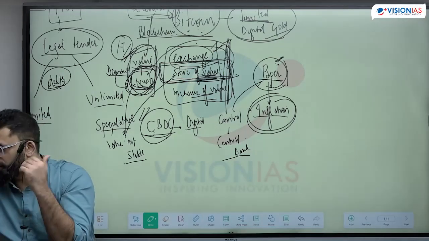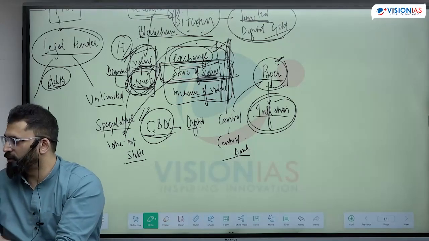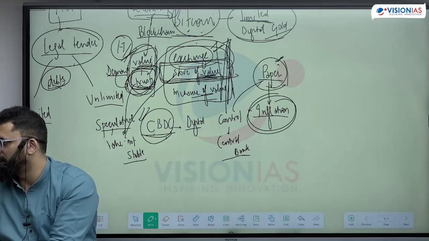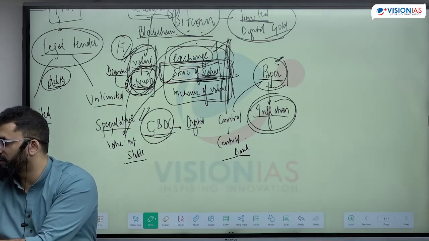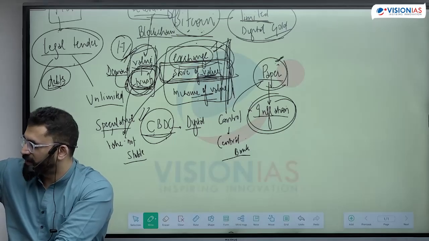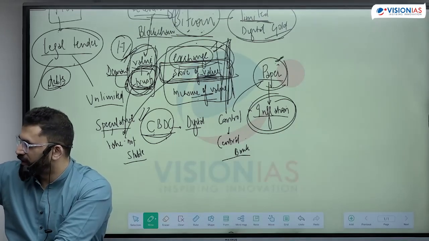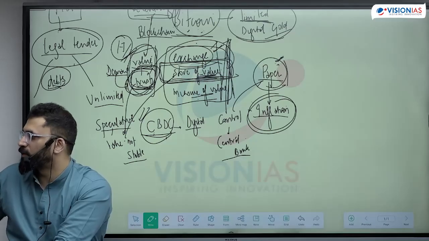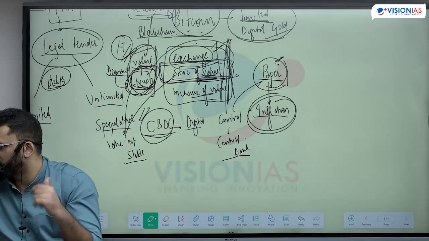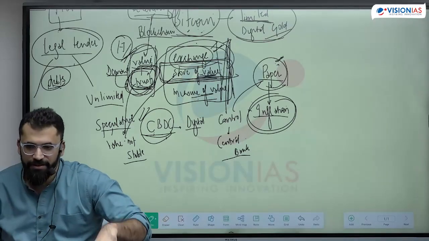People will store money. I'll show you today how liquidity trap बनता है. If I know the value of the money is falling, why will I spend money? I will not invest money in any of the purposes because I know value of the asset is going to fall in future. अगर future में उसका inflation ही होना है तो उसकी value fall होनी है. तो falling value asset पे कोई क्यों invest करेगा? This becomes a problem. This is what a liquidity trap is. We'll discuss today. Head on, functions of money first.